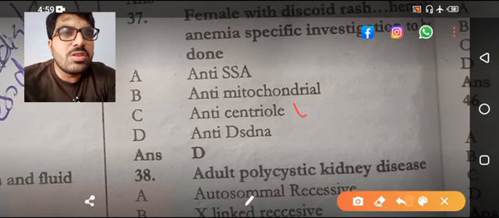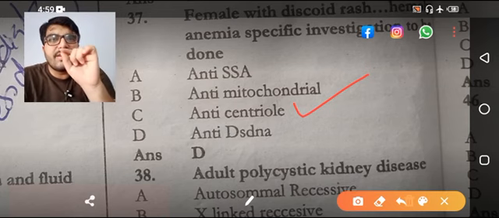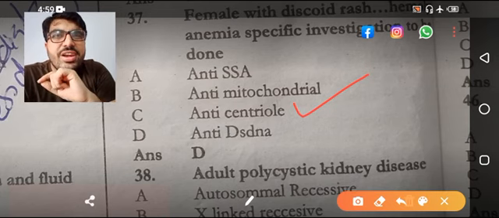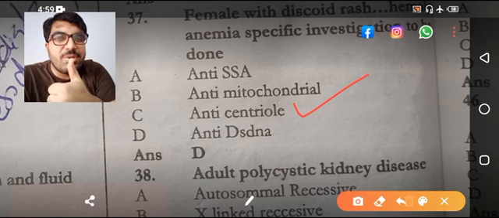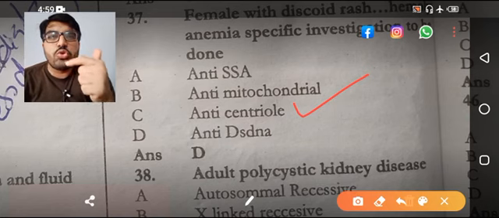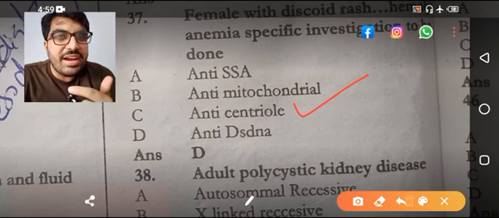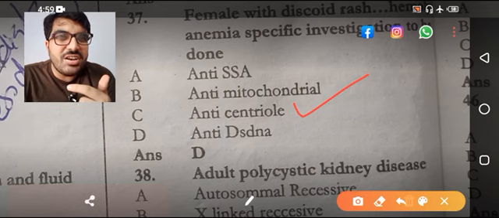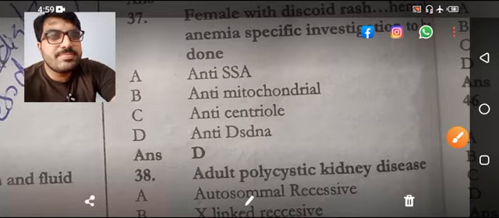And which titer reflects the disease severity? The answer is the double stranded DNA titer. It reflects the disease severity. This is another MCQ. Disease severity, anti-double stranded DNA titers, increasing titer. Which test shows that there is renal involvement? Anti-Smith antibodies or anti-double stranded DNA antibodies? The answer is anti-double stranded DNA antibodies.